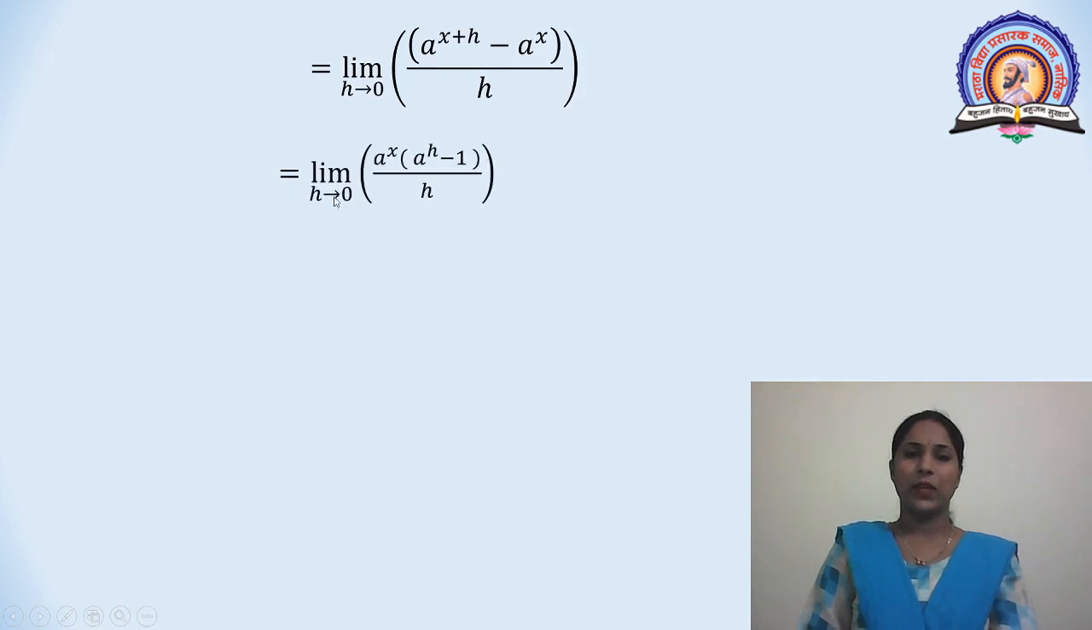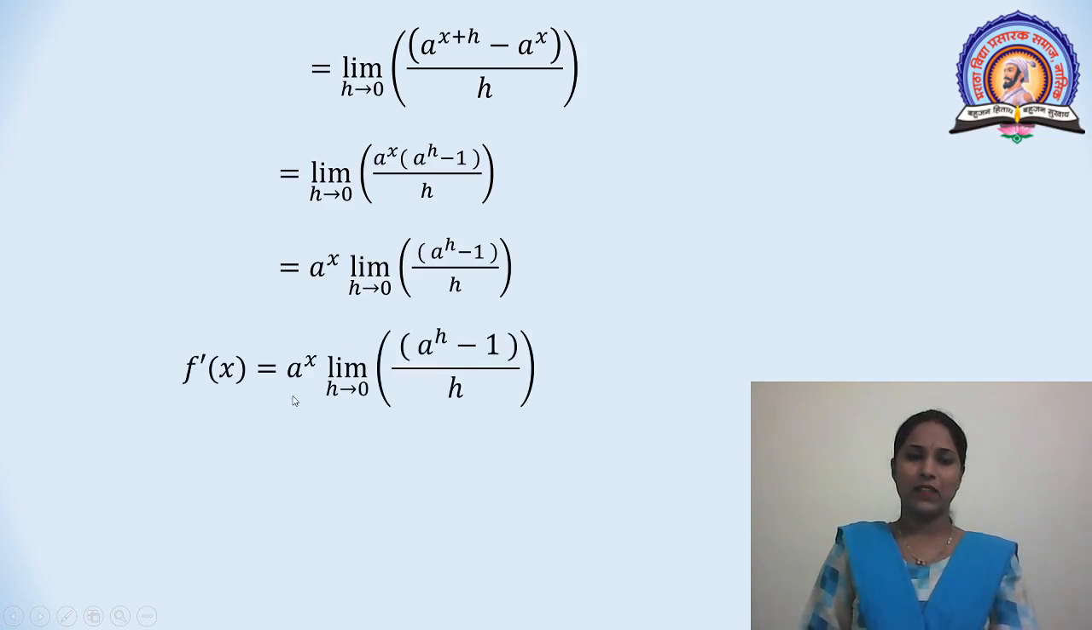This is equal to limit h tends to 0, taking a^x common. Here the term a^(x + h) is a^x into a^h. Taking a^x common, we get (a^h - 1) divided by h. This is equal to a^x, limit h tends to 0, (a^h - 1) divided by h. Here this term does not contain h, that's why this is a constant term.